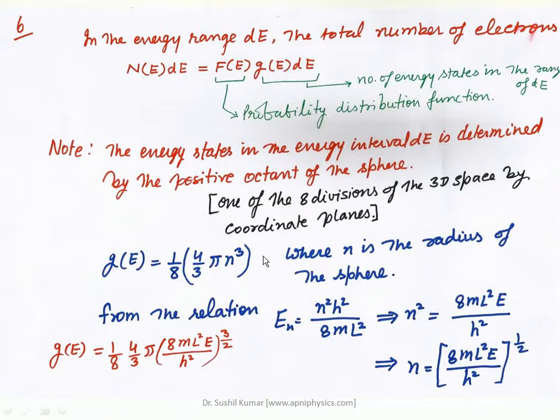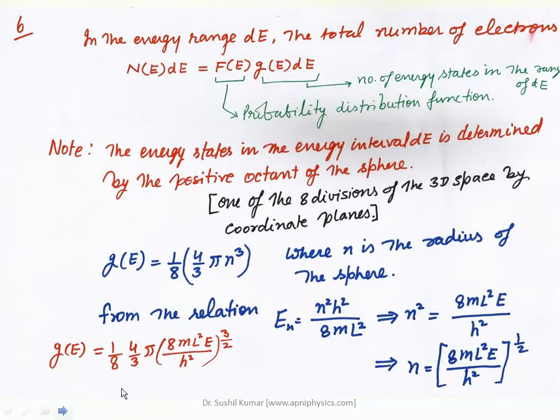And if the particle is considered in an infinite potential well, L is the range of the potential well, that is one dimensional. h is the Planck constant, n is the quantum number, m is the mass of the electron.